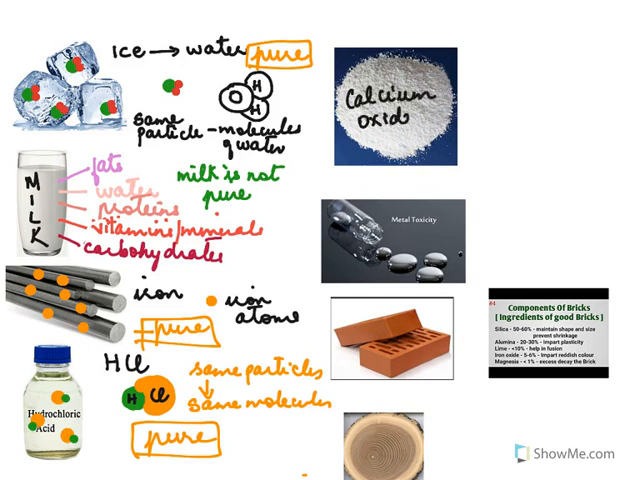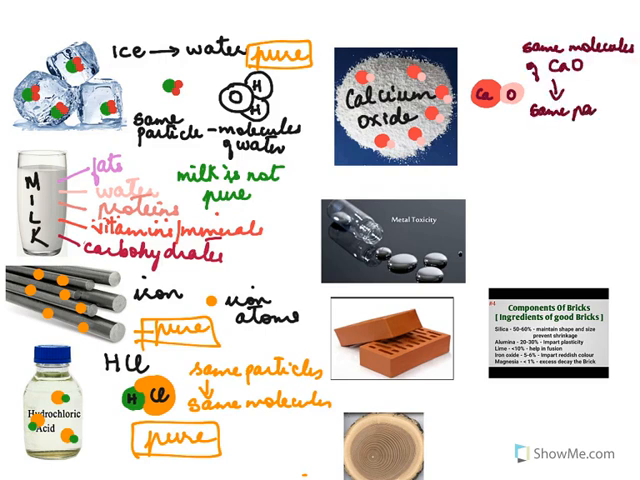Calcium oxide. And again, as the word suggests, it must be made up of a calcium atom and an oxygen atom. So here's calcium oxide made up of a calcium and an oxygen atom. Now if you look in calcium oxide, all the particles are same. They have same particles made up of molecules of calcium oxide. So same particles, all particles same, so I will call it pure.